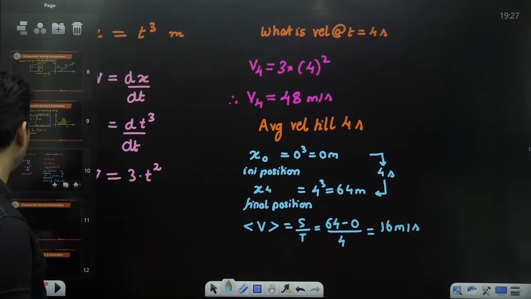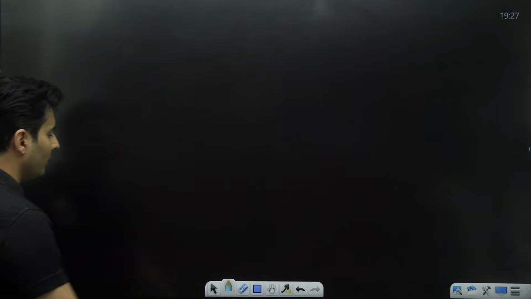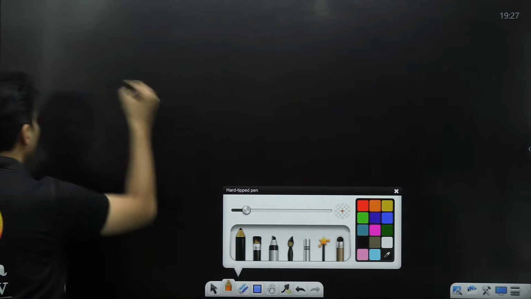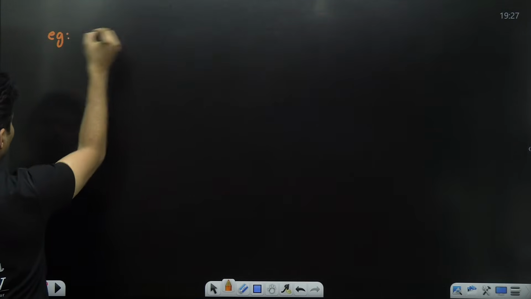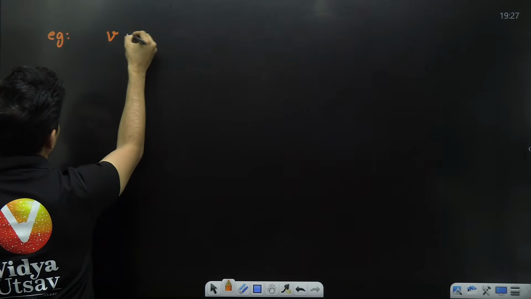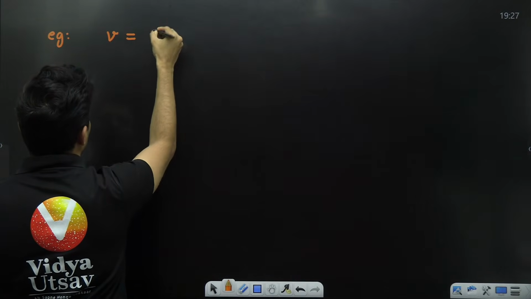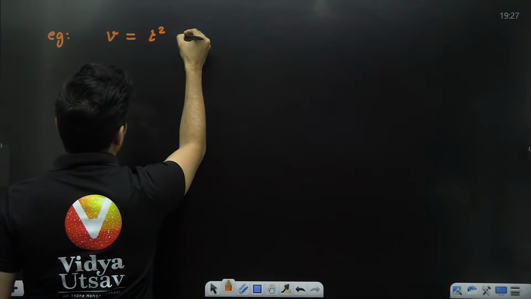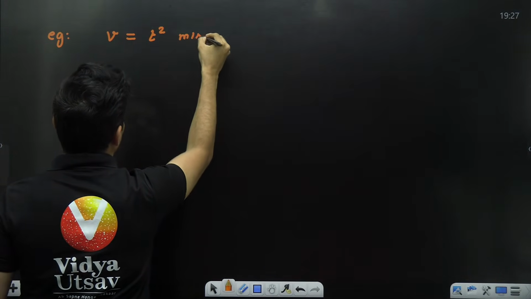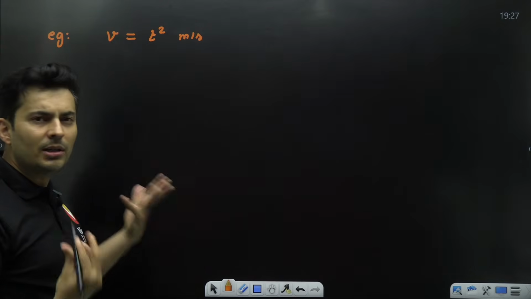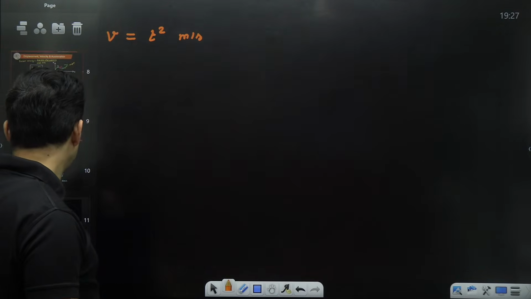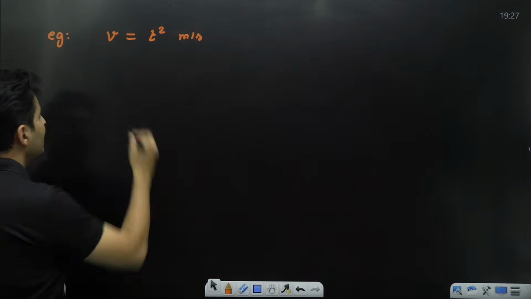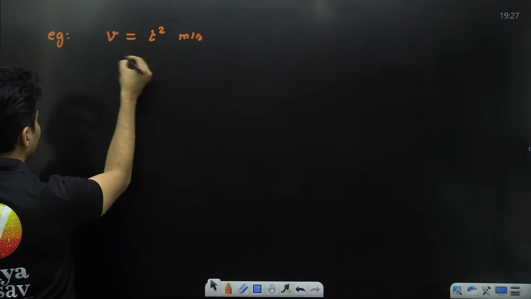Oh, nice, sir. So can you give me an example of the exact opposite, which is integration? Why not? Imagine I tell you velocity is t square meters per second, and I am interested in finding out the position in general.